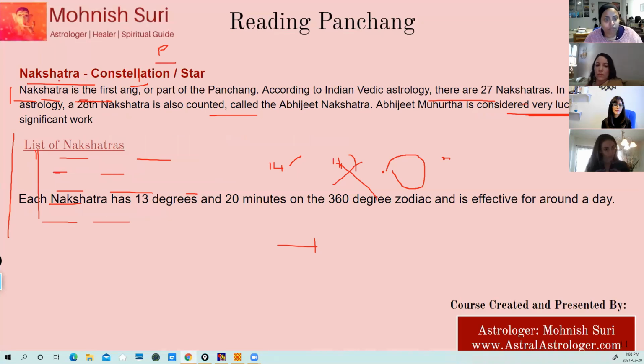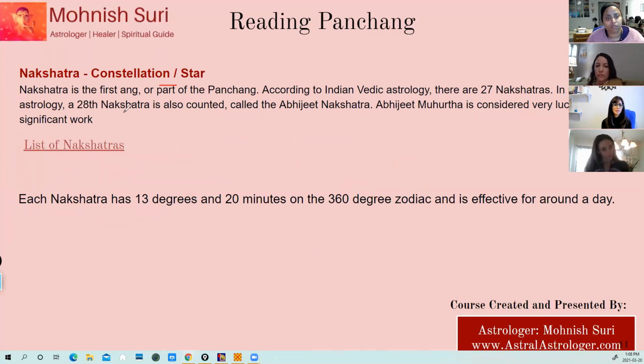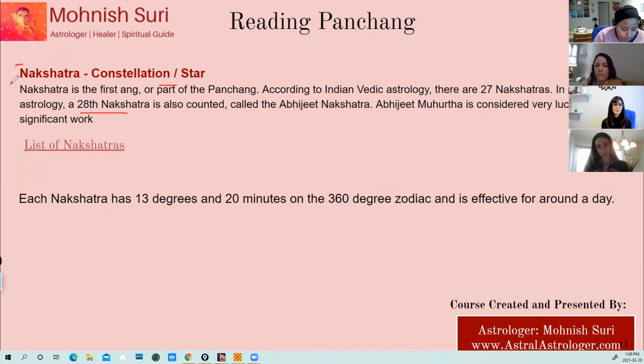The first is nakshatra. There are 28 nakshatras. Nakshatras are the constellations, okay? And our astrology is based on this nakshatra concept. Nakshatras are the stars or the constellations. They are 27 in number and one is added as the Abhijit nakshatra. We will talk about it. But the list of nakshatras is this. I can just click on it and I think it's already open.